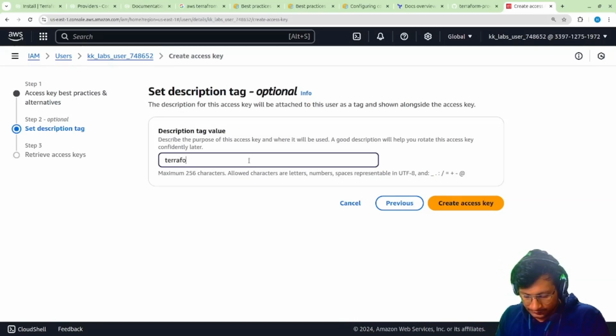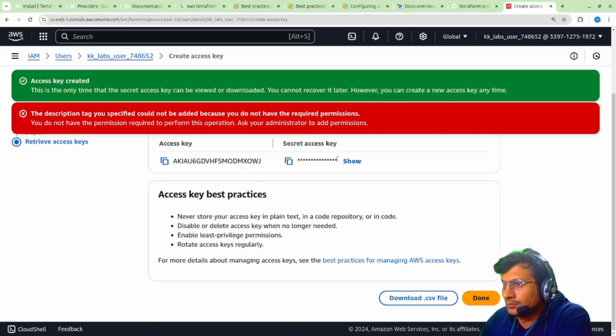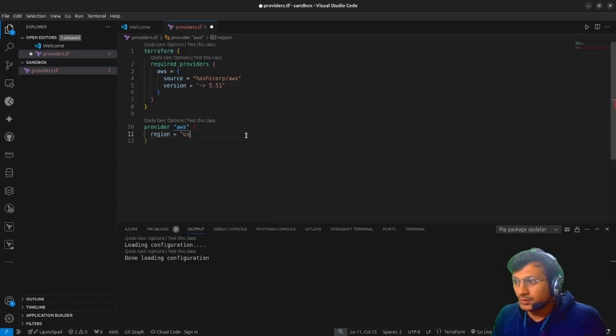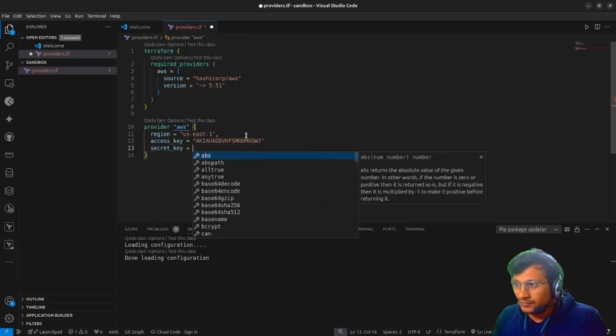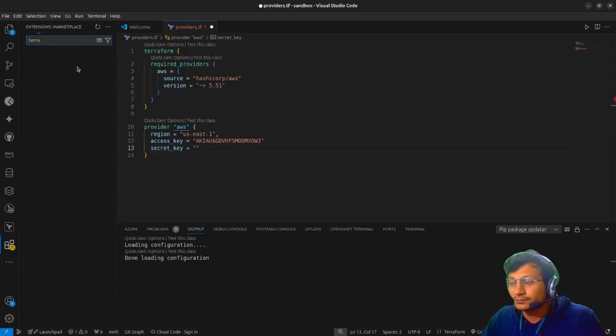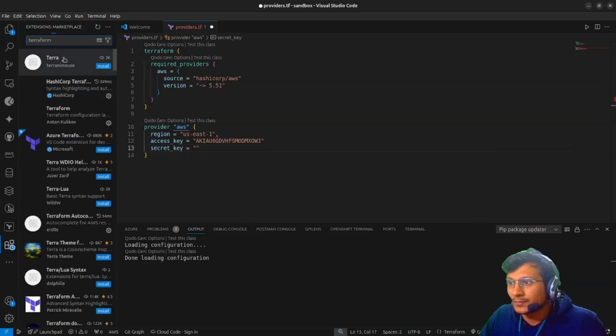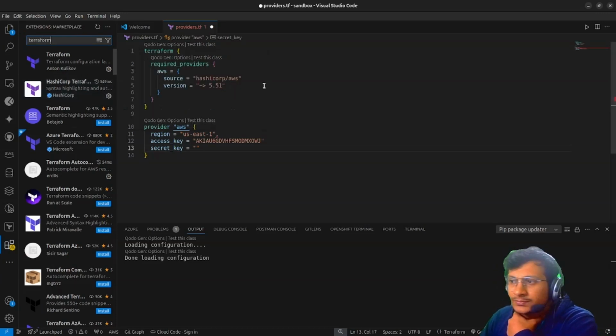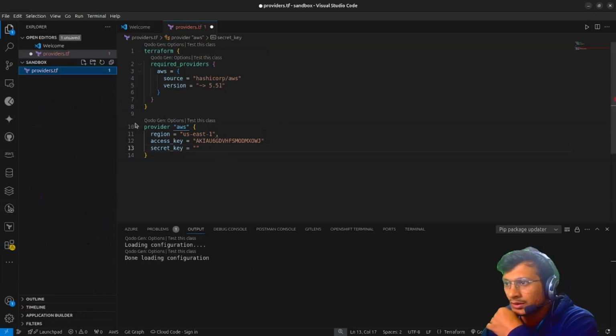Terraform. Oh, access key created. Okay, so this is my access key. Region US East 1, I have configured it. Then access key here. I'm using a plugin, so it'll make the job very easy. So you can use the same. This is HashiCorp Terraform. It is an official plugin, with a blue tick, you can find it. So you can use this one, and it is very good. It will make your task very much easier.